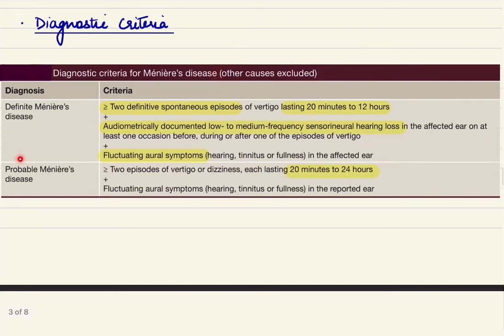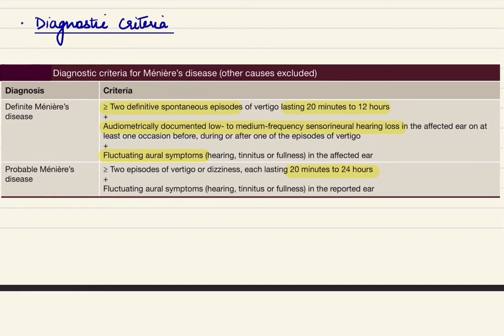Now, coming to probable Meniere's disease, the difference is only that there is no documented hearing loss in the probable section. So, if there are only 2 episodes of vertigo lasting for 20 minutes to 24 hours and fluctuating aural symptoms without a documented audiogram, then it is probable Meniere's disease.